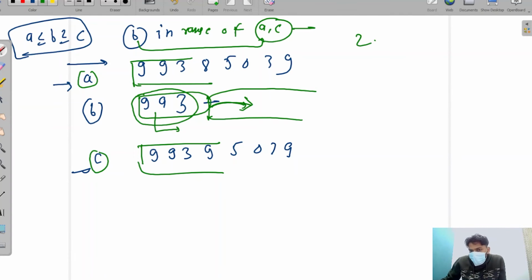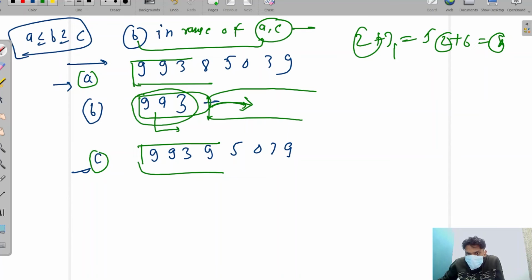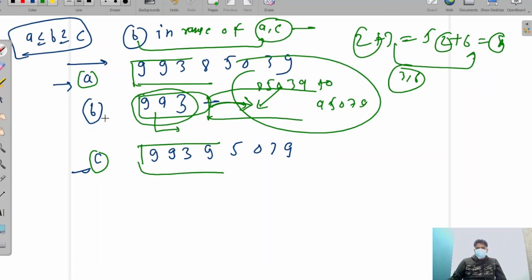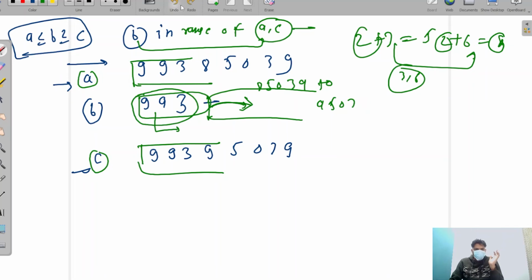What I'm saying is like 2 plus 3 equals 5 and 2 plus 6 equals 8. Then this 2 will be the same, but the difference is 3 and 6. So the range of difference is 3 comma 6. This range will create a difference from B to C and B to A. Do you understand?